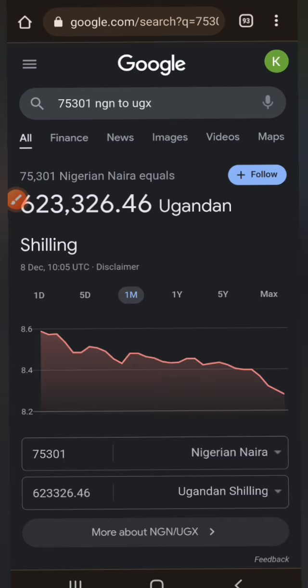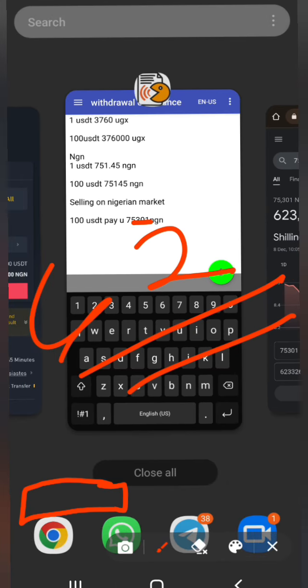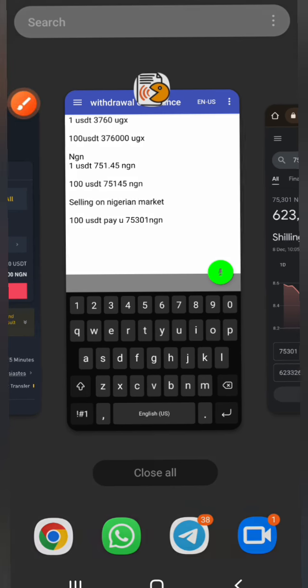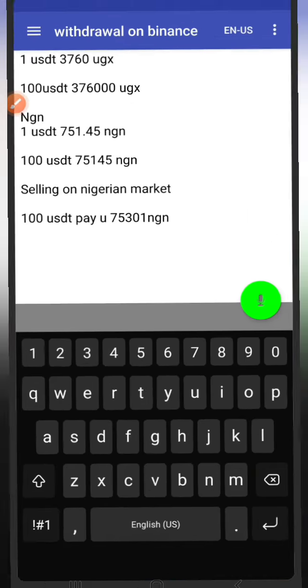So let's search and see. So basically that is going to be 623,000. You get? You bought it, now you're selling it. You bought it at 376,000. You are selling it at 623,000.